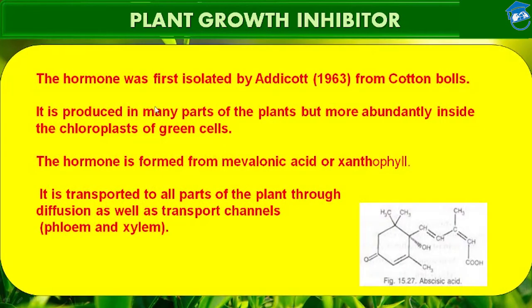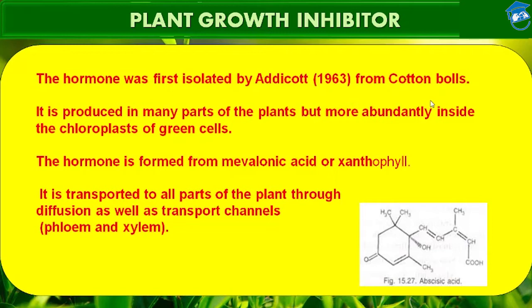The hormone which we call abscisic acid was first isolated by Addicott. Along with his associates, he discovered abscisic acid in the early 1960s, to be more precise, in 1963 from cotton balls. Or you can say he discovered it in the process of studying abscission in cotton, commercially important for mechanizing cotton picking.